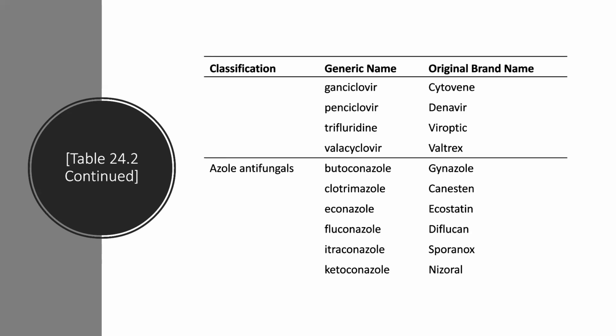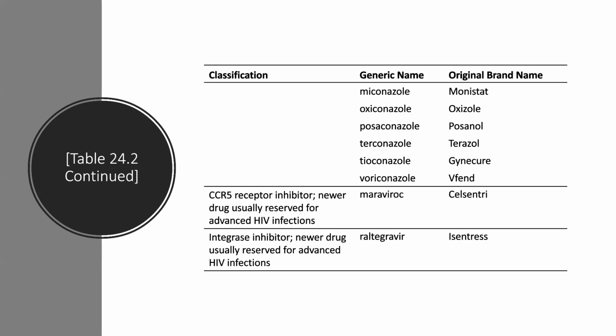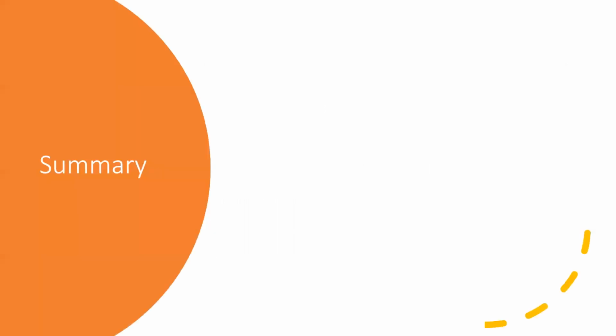Ganciclovir, penciclovir, trifluridine, valacyclovir. If we have azole antifungals: butoconazole, clotrimazole, econazole, fluconazole, itraconazole, ketoconazole, miconazole, oxiconazole, posaconazole, terconazole, tioconazole, and voriconazole. CCR5 receptor inhibitors, a newer drug usually reserved for advanced HIV infections, is maraviroc. Integrase inhibitors, the newer drug usually reserved for advanced HIV infection, is raltegravir.